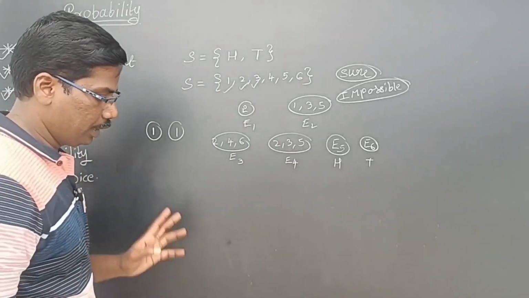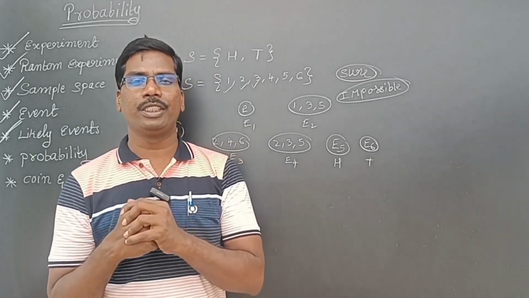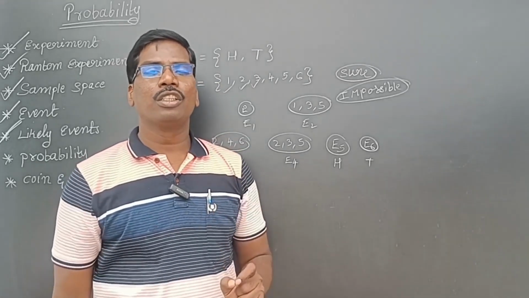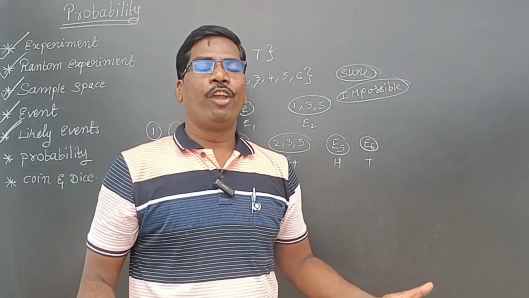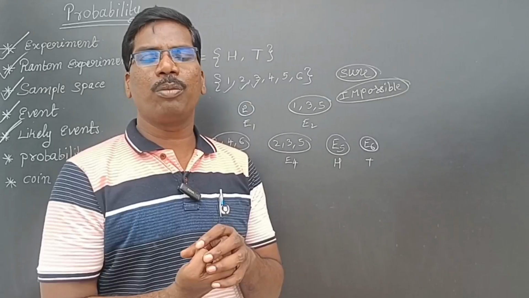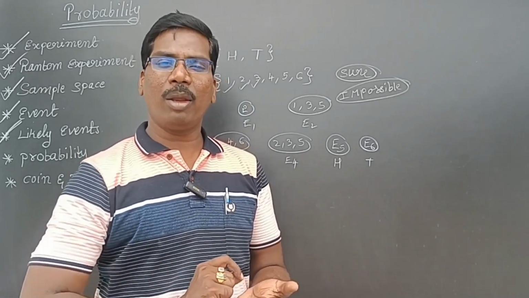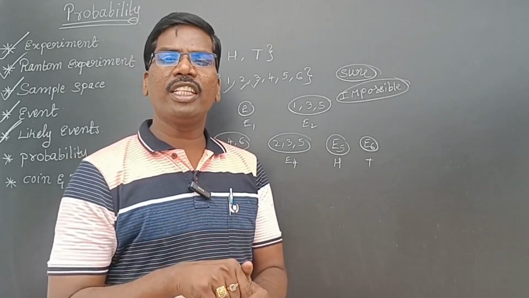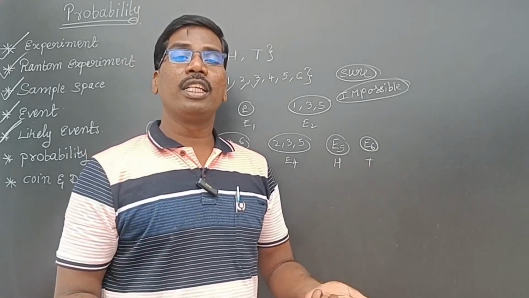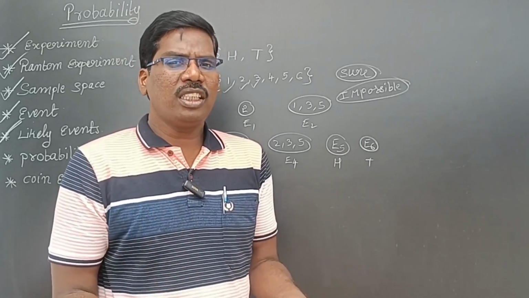Next, probability. What is probability? Now let us see the probability definition. Probability is nothing but chance. If you are doing an experiment, in that experiment you are getting a chance. The chance is called probability. For example, I'm writing an exam, SSC exam. Will I get a scholarship or not? Is there a chance or not? What is my probability? That depends upon how I'm writing, how I'm preparing. So that is the chance.